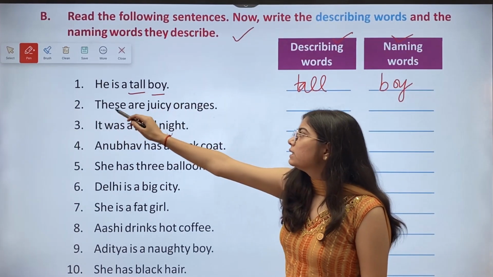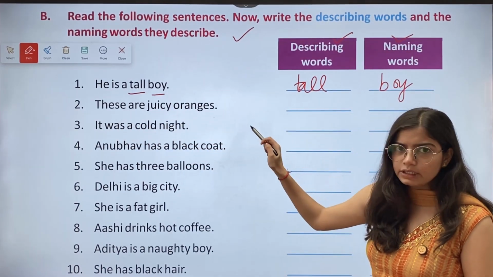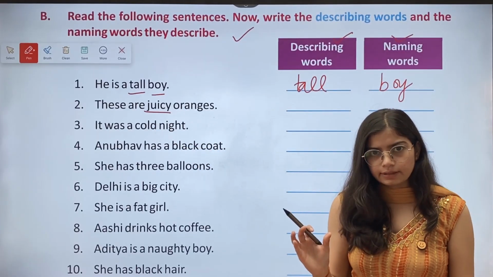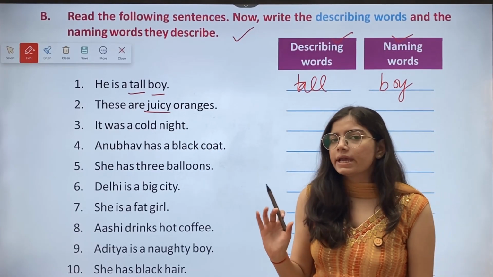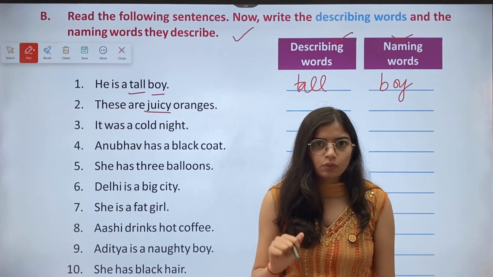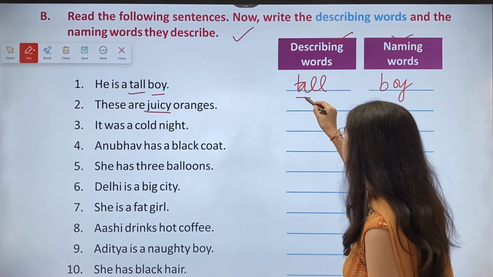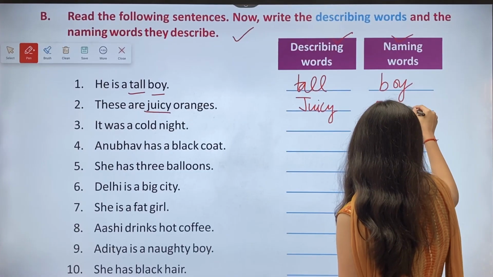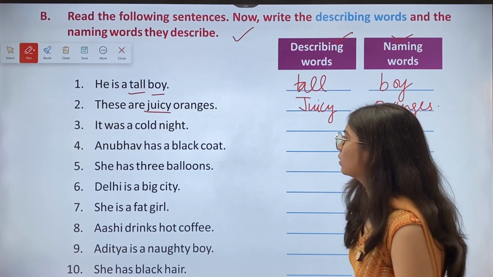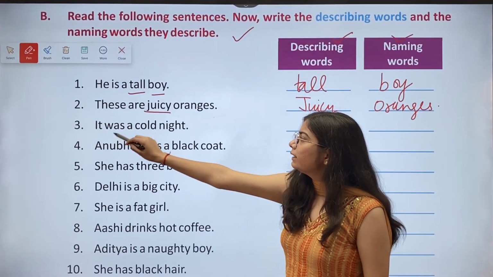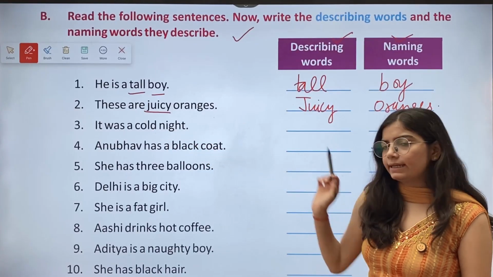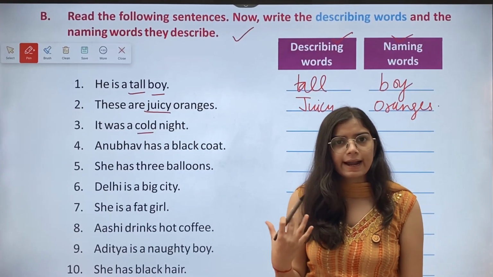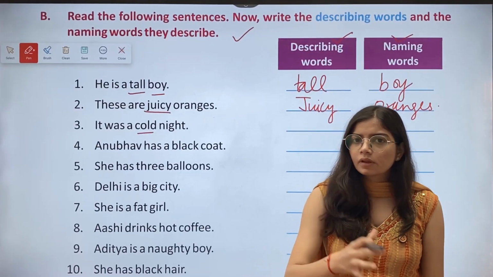Then second, these are juicy oranges. Now, juicy is the describing word and oranges is a naming word. Then third, it was a cold night. Now, cold is a describing word and night is a naming word.